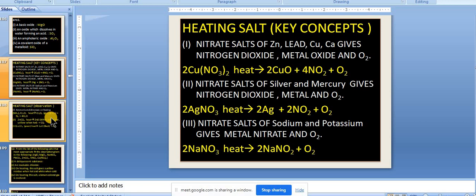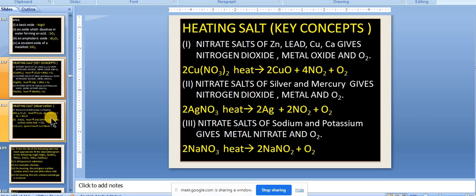Please keep in mind. When we talk of copper, lead, calcium and zinc, these four nitrates, calcium nitrate, zinc nitrate, copper nitrate and lead nitrate, when you heat them, because they are of medium reactivity, they will give NO2 as well as oxygen, and the product would be metal oxide. Right? Very important. First reaction is there. Please keep in mind.